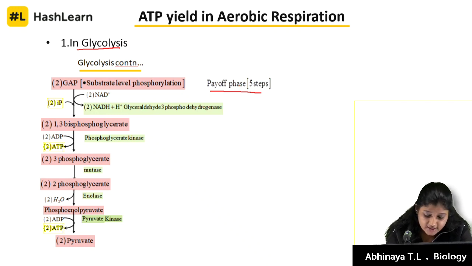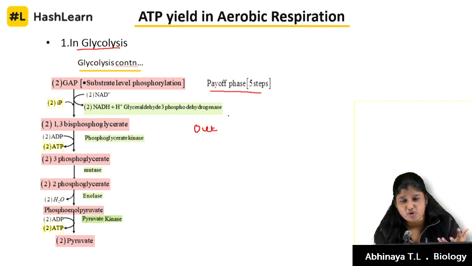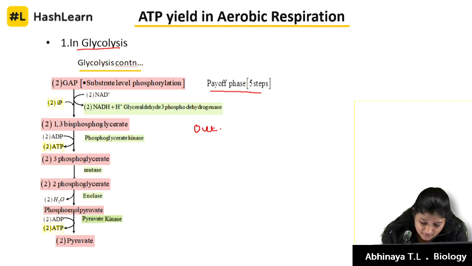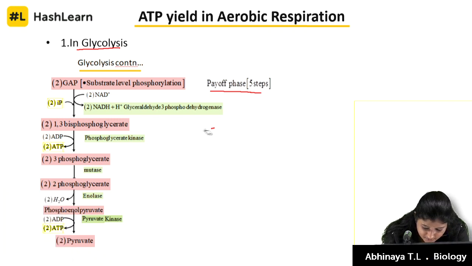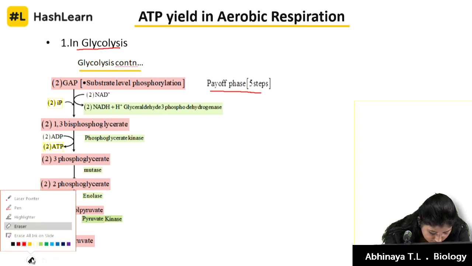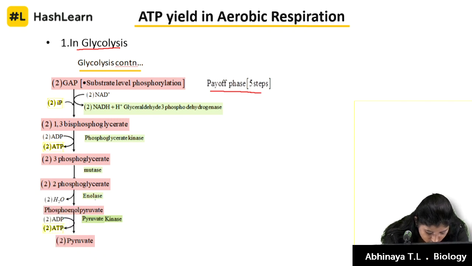So you note down here the output of glycolysis after every step or every reaction. Let me write it much more neatly. What color shall we use? Okay, let's use this purple color.